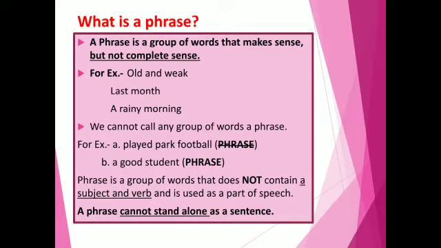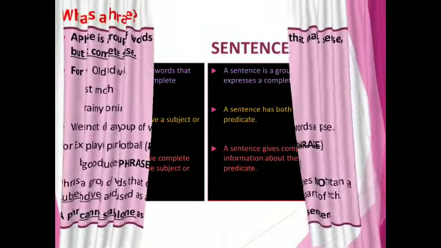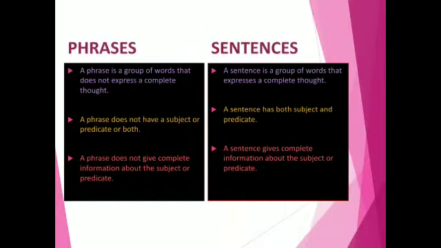Now, a phrase is a group of words that does not contain a subject and verb and is used as part of speech. A phrase cannot stand alone as a sentence. Now, what is the difference between phrase and sentence? A phrase is a group of words that does not express a complete thought. But a sentence is a group of words that expresses a complete thought. A phrase does not have a subject or predicate or both. A sentence has both subject and predicate.